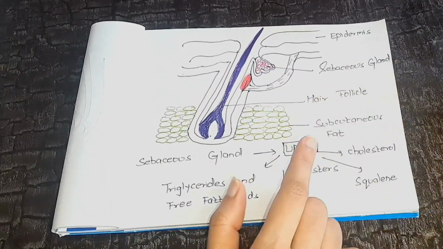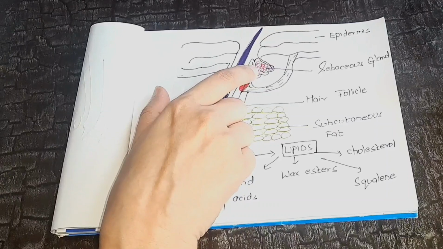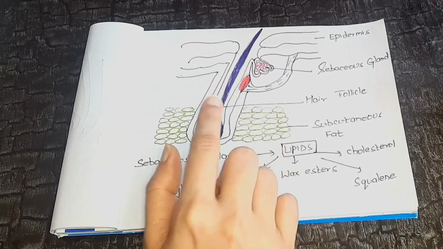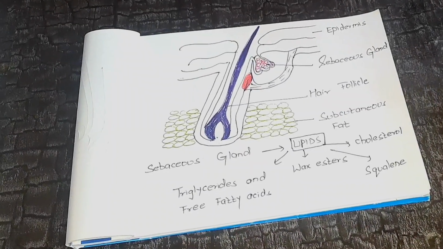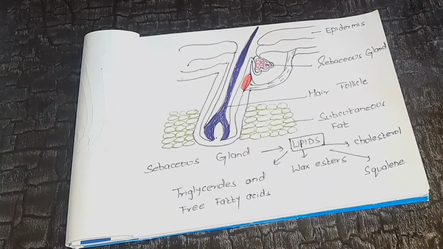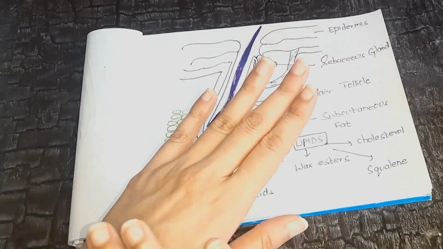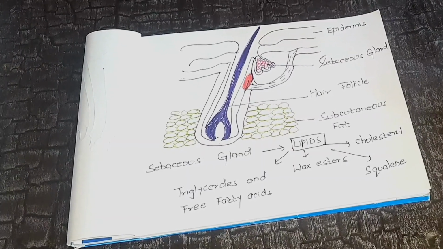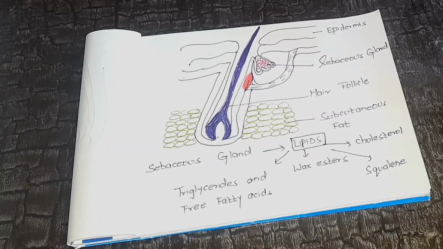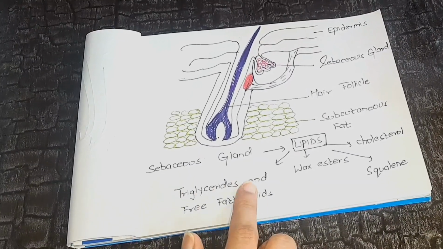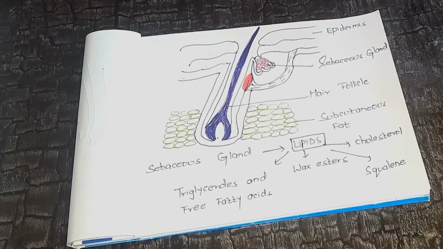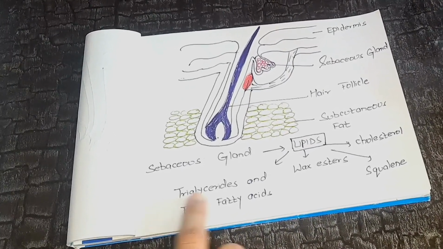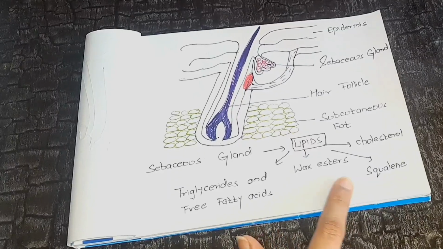A sebaceous gland secretion is mainly formed by the complete disintegration of the glandular cells, hence they are called holocrine cells. Sebaceous glands are present everywhere except the palms and soles. They are also sparsely present over the dorsum of the hands and feet, but they are numerous on the scalp, face, external auditory meatus, mid-chest, back and anogenital surface. Sebaceous glands secrete sebum, which is a complex mixture of lipids such as triglycerides and free fatty acids, wax esters, squalene and cholesterol.